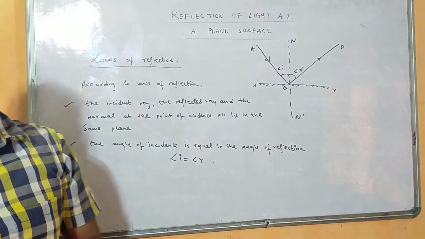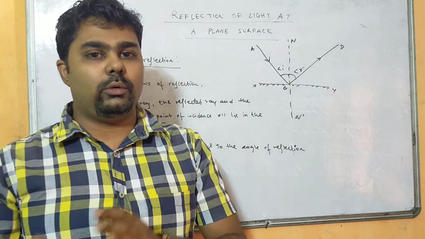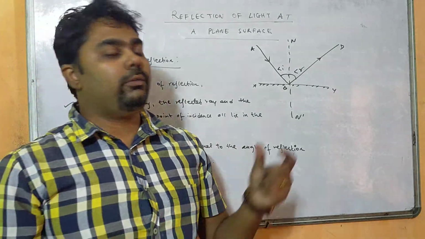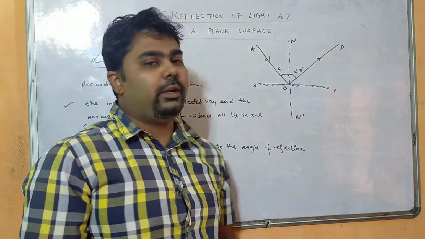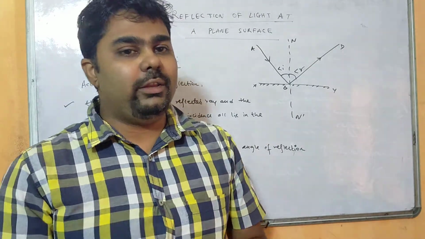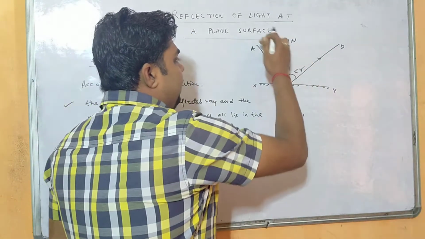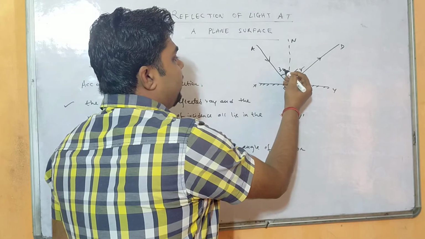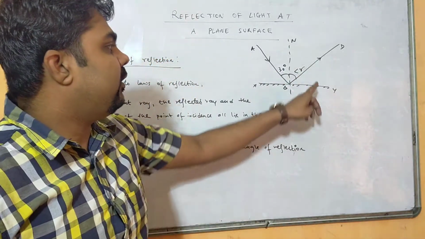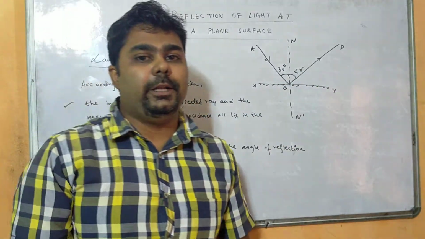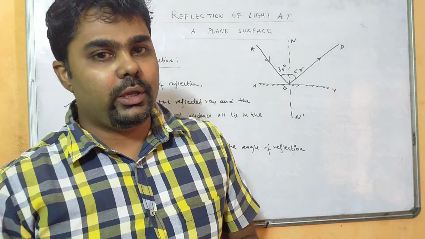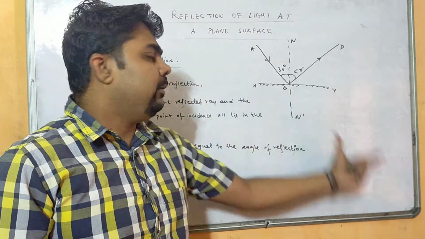Second law is saying that angle of I is always equal to angle of R. That means angle of incidence is always equal to angle of reflection. Suppose an incident ray is striking a plane surface at 30 degrees, then what will be the angle of R, the angle of reflection? Definitely it will also be 30 degrees, provided that this is a plane mirror.